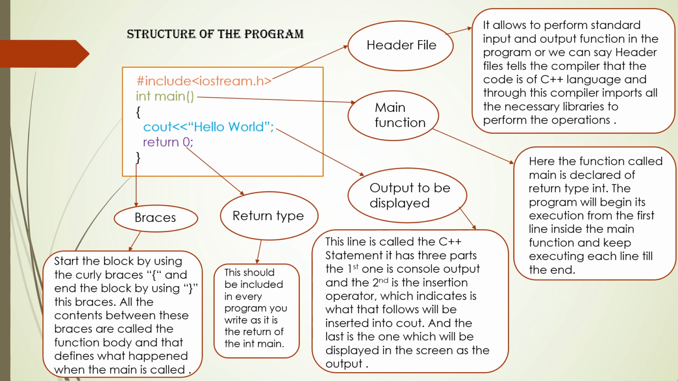After this comes the main function. See, this function is called main and is declared with return type int. Till now, you only need to understand that there are two lines that are very important before writing your code. The program will begin its execution from the first line inside the main function and keep executing each line till the end.